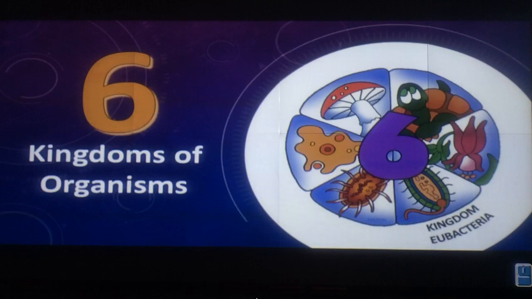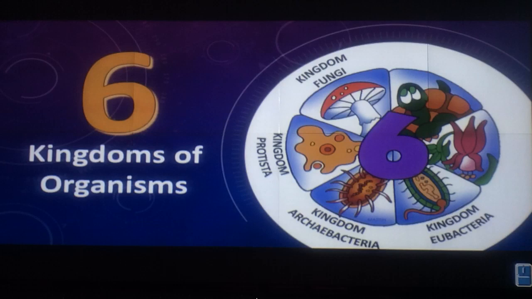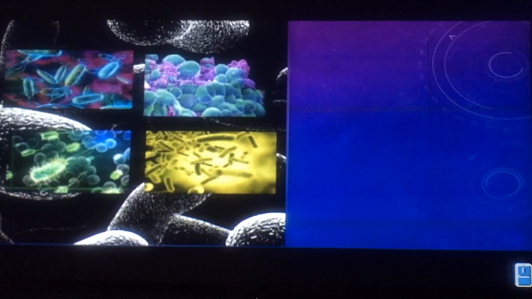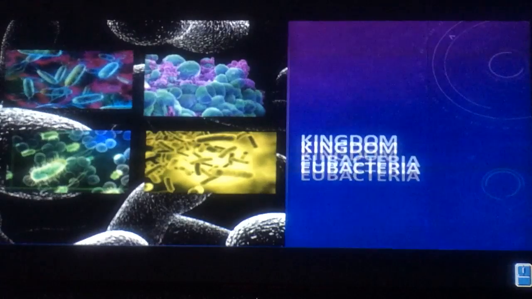The first one is the kingdom Eubacteria. The next one is Archaebacteria. The third one is Protista. The fourth one is fungi. The fifth one is Plantae, or plants. And the last one is Animalia, and humans are also grouped into this kingdom. We're going to talk about the first 3 kingdoms in this lesson.